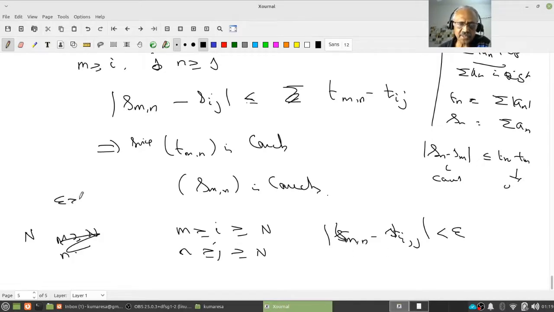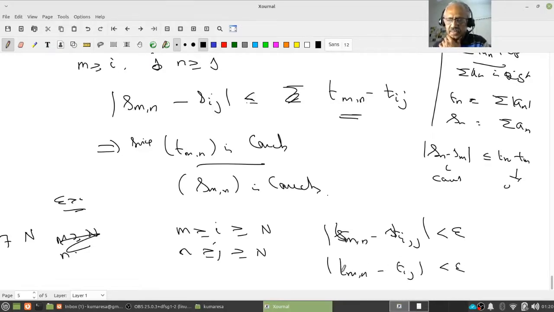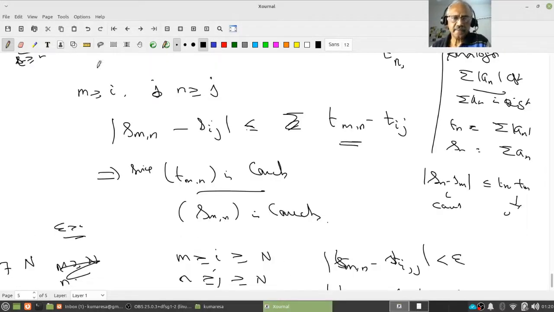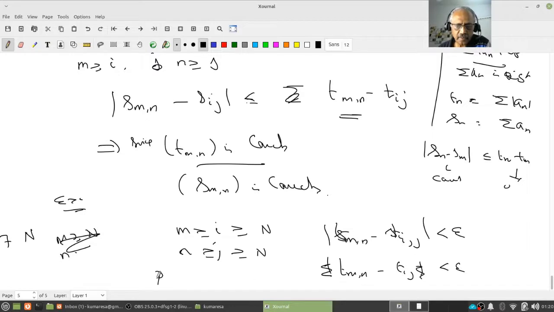Given epsilon positive, this sequence is Cauchy, which implies there exists N such that for all M and N and I and J such that M is greater than or equal to I is greater than or equal to N, and N is greater than or equal to J is greater than or equal to N, mod Tmn minus Tij is less than epsilon. But actually Tmn will be greater than or equal to Tij, therefore there is no modulus. So the result follows. I'm sorry, this is a very typical result, so I don't want to spend much time.